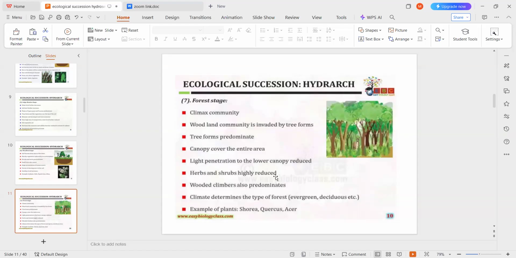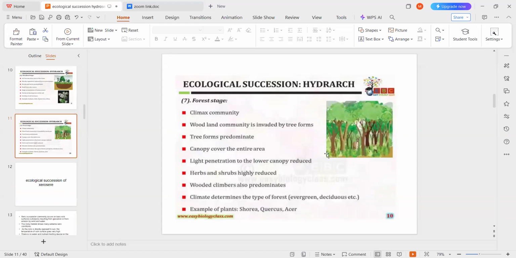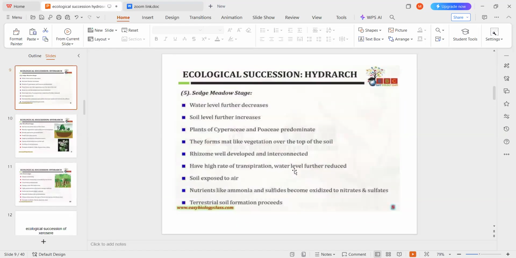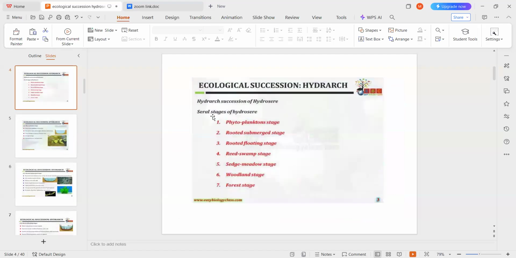So this one is the final stage, that is the forest community, the forest stage. Here in HYDRARCH, that is the ecological succession of HYDRARCH or HYDROSERE, mainly there are 7 stages. These are important, for example, questions may be asked like in which type of succession we can see the reed swamp stage. So these are the main stages in the HYDROSERE.